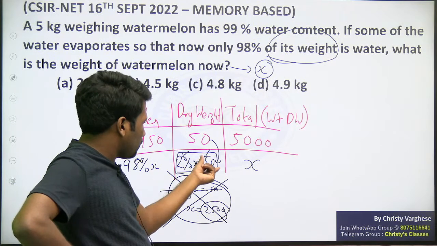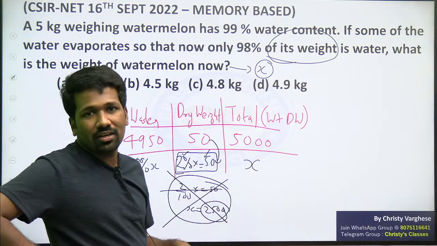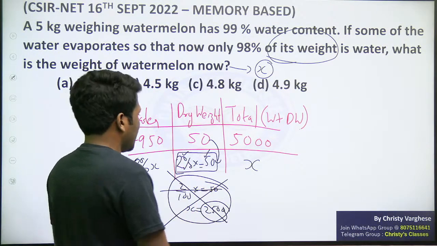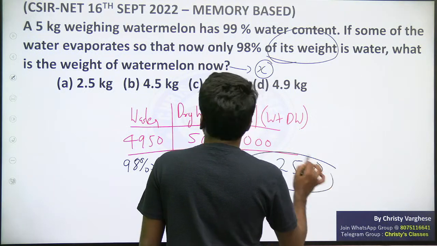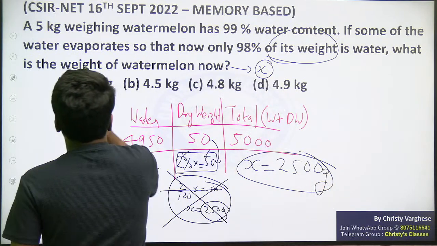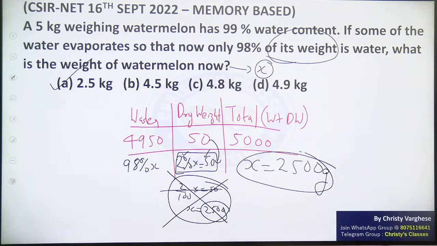So if 2% is 50, you can also do it directly. 100% is 50 times 2%, so 50 times 50 is 2500. Anyway, 2500 will be our required unknown x. So 2500 what? Gram. But the answer is in kilogram. 2500 gram is 2.5 kilogram. All of you are clear about this?